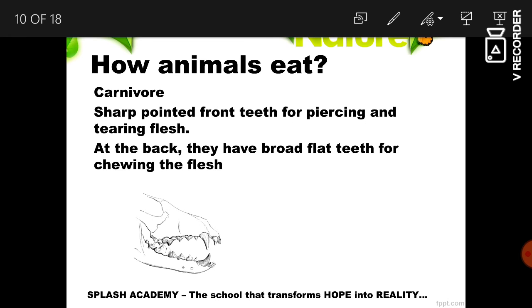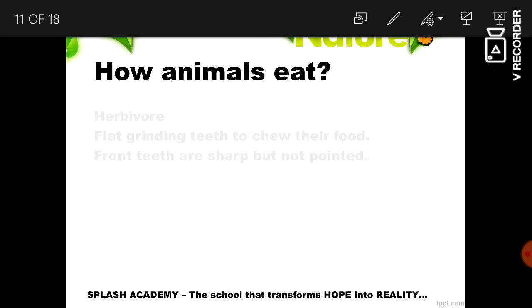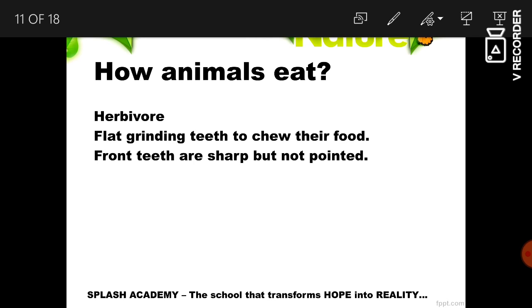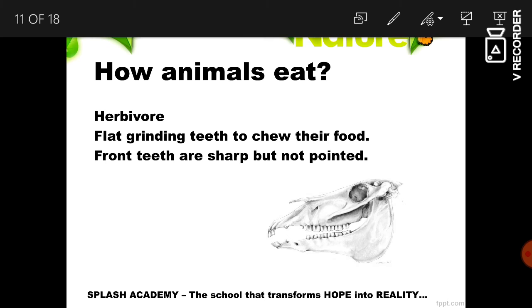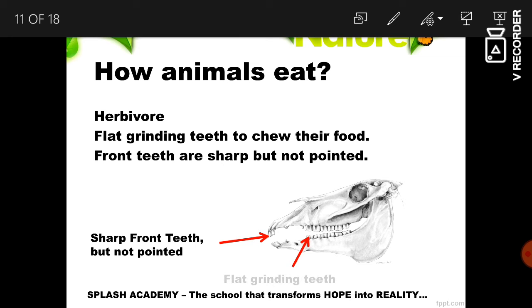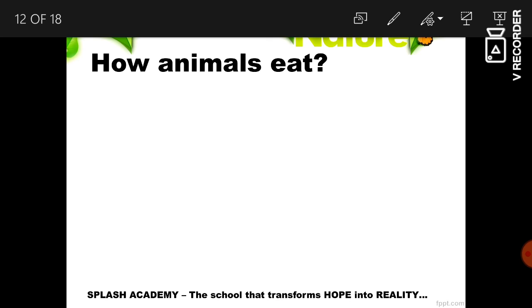Carnivores have pointed front teeth, which are used for piercing and tearing the flesh. At the back, they have broad flat teeth for chewing the flesh properly. This helps them to eat the flesh of the other animal. But on the other side, herbivores have flat grinding teeth to chew their food. Front teeth are sharp but not pointed like carnivores. These front teeth help them to tear the food, and flat teeth are used for grinding the food very nicely.